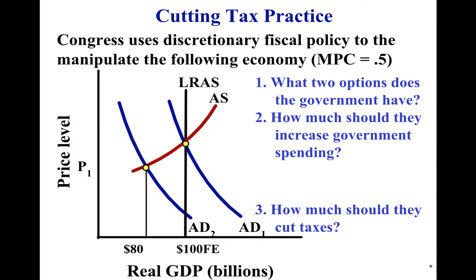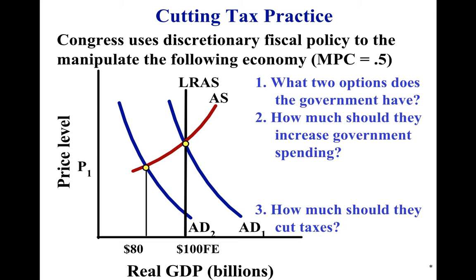Change in taxes. So here you go. Discretionary fiscal policy to manipulate the following economy. MPC of 0.5. Looking at that gap there on the left, what two options does the government have? So we know that it's a recessionary gap, and they want to increase. There's a gap of 20 billion there.